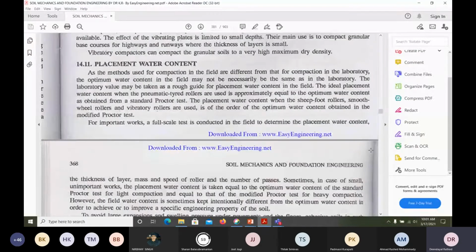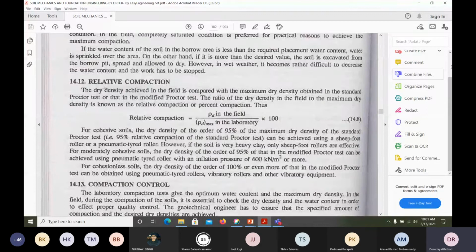Then what we'll do is find out the relative compaction. That means, what is the relative compaction, 90% or 80%, whether we got it? How can we find out this relative compaction? We find the density in the field and the density in the laboratory. It is not necessary that we achieve the same thing as in the laboratory, because the conditions are different. We may not apply the exact load, but we can at least maintain the water content and find out the density. How can we find out the field density generally?